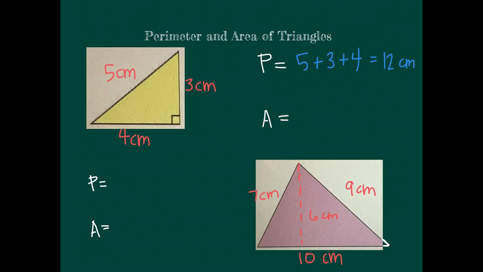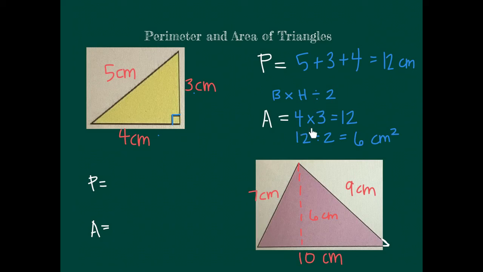Next, area. First, I'm going to need to do length times width. So remember, I like to think of it as base times height, and then I'll divide by 2. So there's the formula I need for area, because remember, I divide by 2 because it's half of a quadrilateral. So here's the 90-degree angle I'm looking for, so I'll be using 4 and 3 for the area to start. So 4 times 3, which equals 12. Then I need to take 12 and divide by 2, which would give me 6 centimeters squared for this triangle's area. Again, as a reminder, I divided by 2.